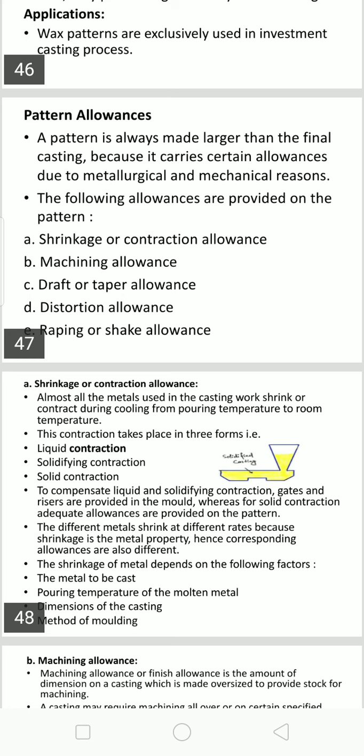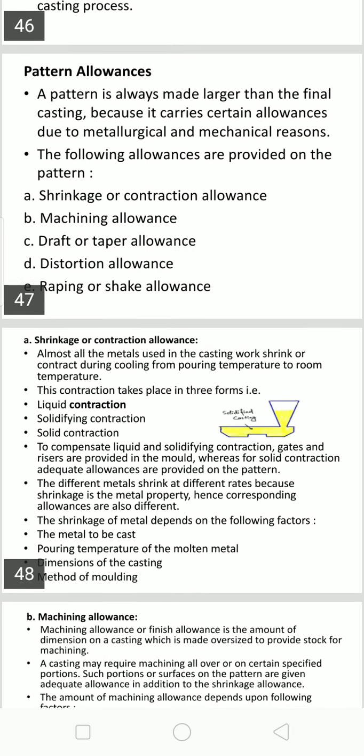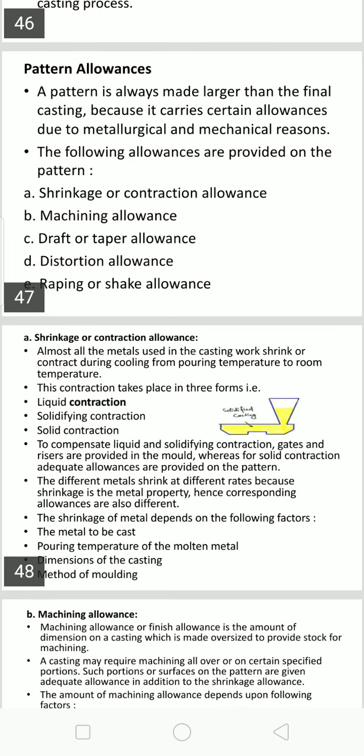Almost all the metals used in casting shrink or contract during cooling from pouring temperature to room temperature. This contraction takes place in three forms: liquid contraction, solidifying contraction, and solid contraction.